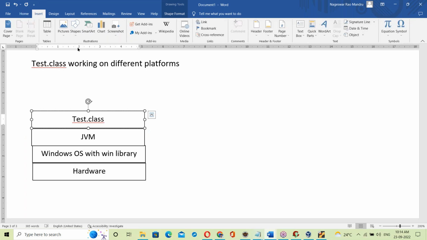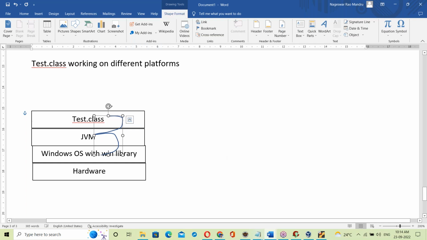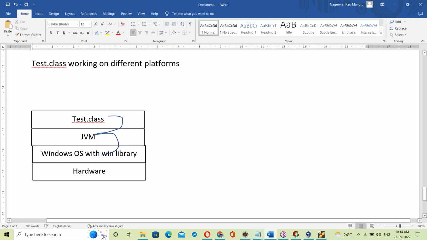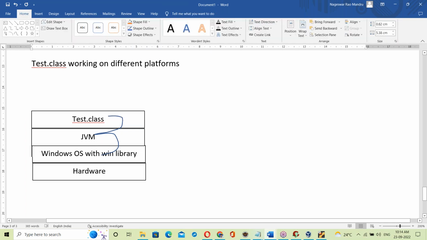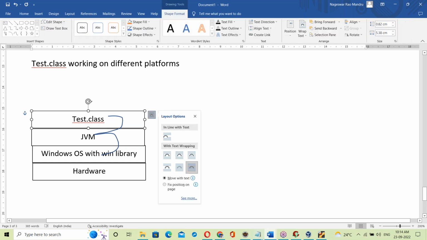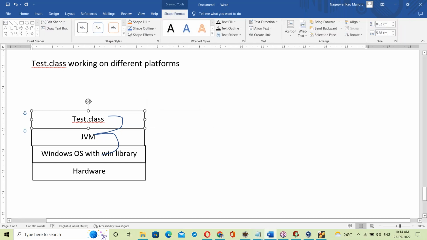Now the JVM takes the dot class file and links it with the Windows OS library. That's it. Once linked, it executes, and then we finally get the output. Next, let us take another platform, the Linux platform.